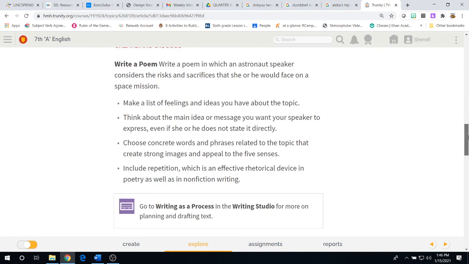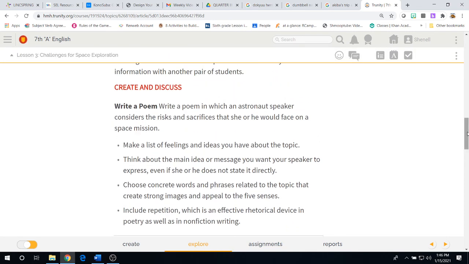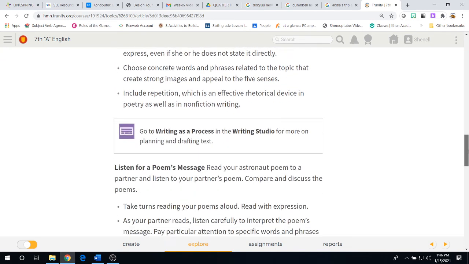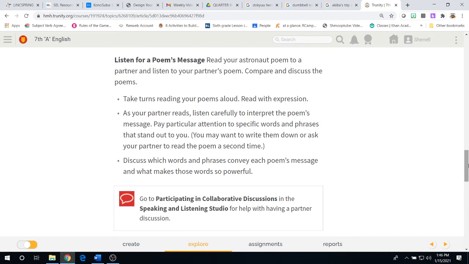So you guys have to write a short poem, nothing too long, about someone who is an astronaut, and they're talking to you about the risks and sacrifices of going into outer space. You are going to be reading this poem to a classmate. We're going to do breakout rooms in partners, and you're going to compare both of your poems. You're going to take turns reading them out loud. Remember to read with expression.